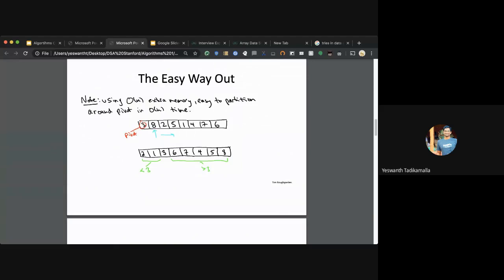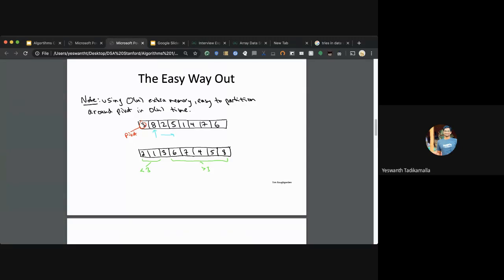So let's take this particular example. Let's say the pivot is the first element, 3. And we have to take a position in the array such that the elements to the left of the given pivot are lesser than the pivot, and the elements to the right are greater than the pivot.